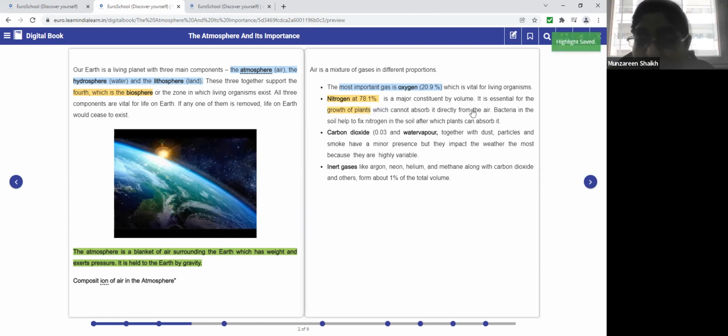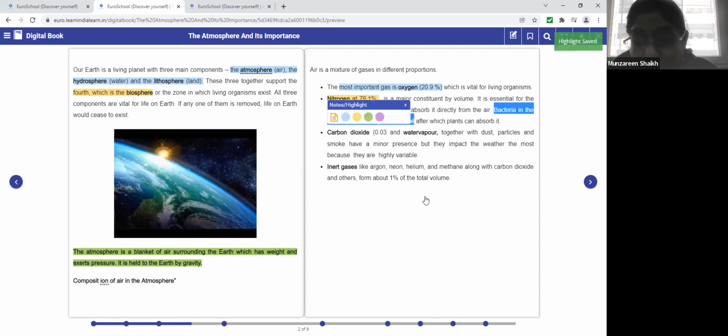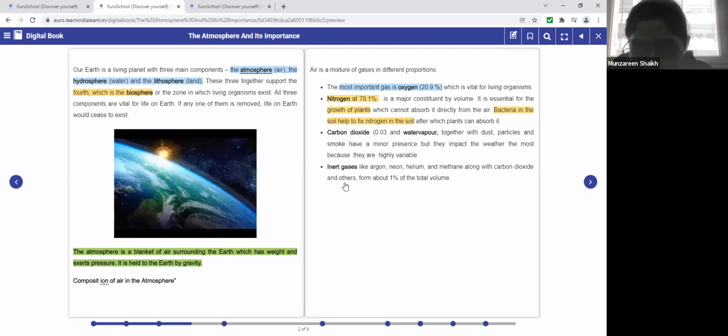They help to fix the nitrogen in the soil. So, ma'am, bacteria help the plants take up the nitrogen, and only through that can they absorb nitrogen, and through that only they can grow. Okay, clear? Yes, ma'am.